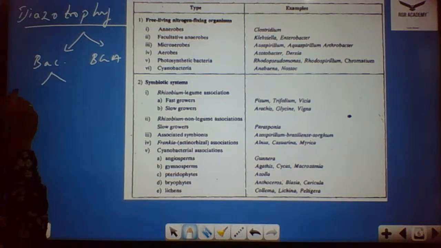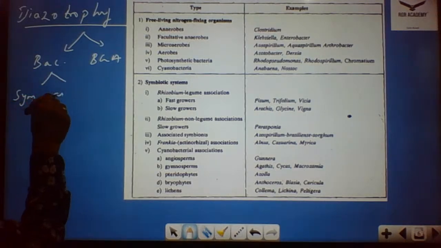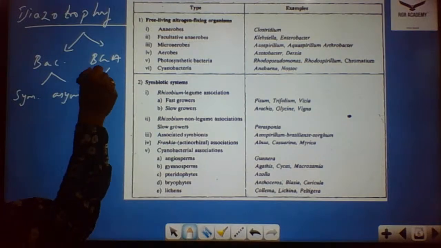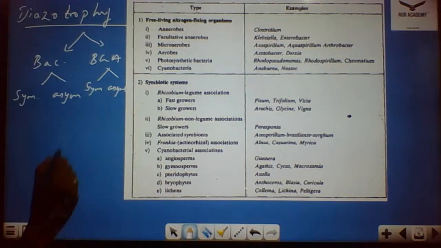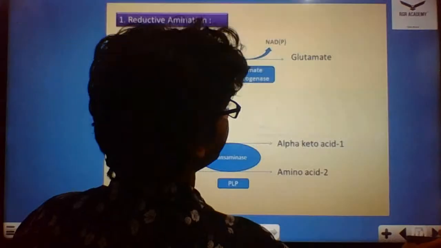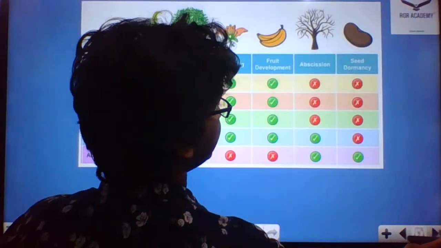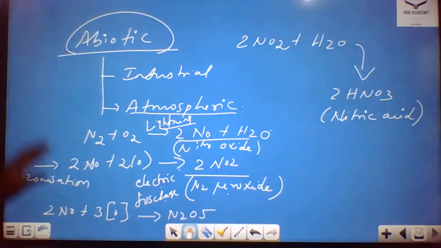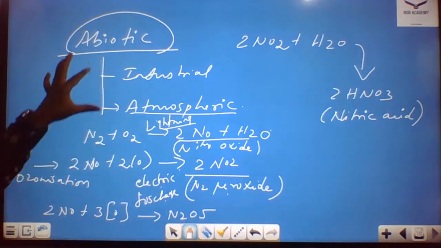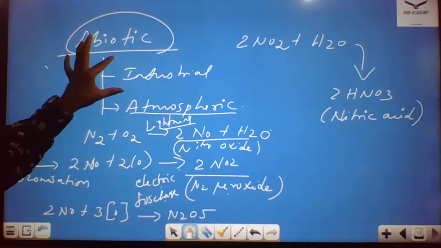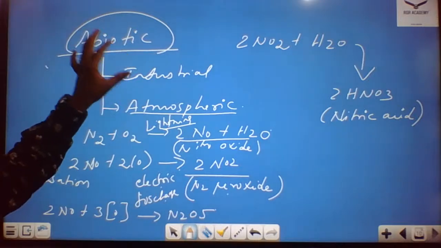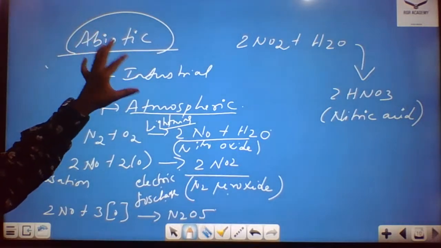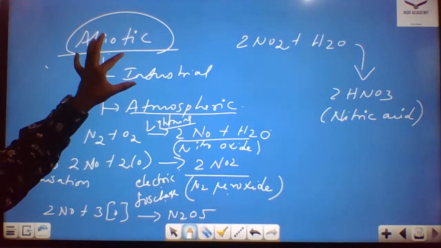Now this bacteria is again classified into symbiotic and asymbiotic modes. Again the blue-green algae are classified into symbiotic and asymbiotic. As already told, the difference between symbiotic and asymbiotic. Just as you requested, I will recap what we discussed previously. We discussed abiotic nitrogen fixation, and the industrial mode of nitrogen fixation, which requires a large amount of energy, high pressure, and high temperature.